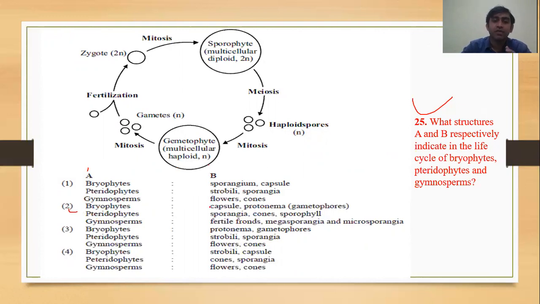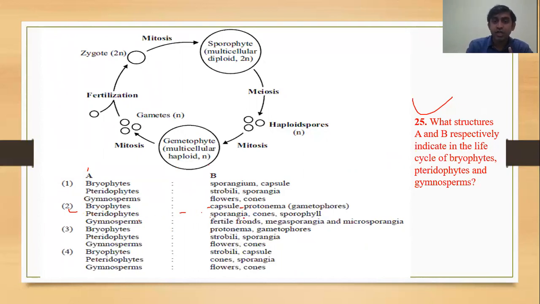This will be the correct answer, bryophyte. In case of bryophyte, we know there is a capsule and protonema. Capsule is a reproductive part. Protonema is produced in the Bryopsida, that is mosses. Protonema is juvenile, young stage, and then leafy stage is mature stage, reproductive. Then in